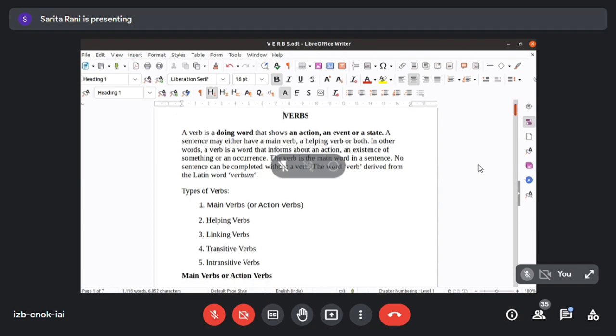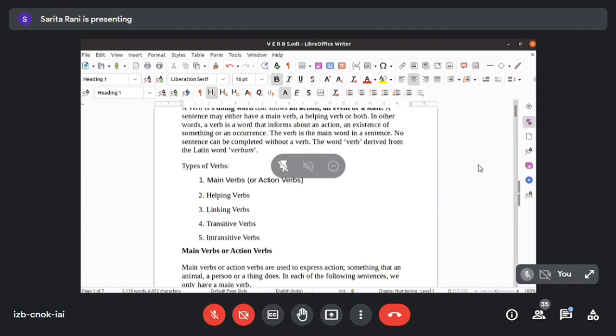So the main verbs are called action verbs. Then come helping verbs. Then come linking verbs, which are nothing but the state verbs, which show the condition, how it is. And then we have transitive verbs and intransitive verbs. One by one we will go through. First we'll work with the main verbs.